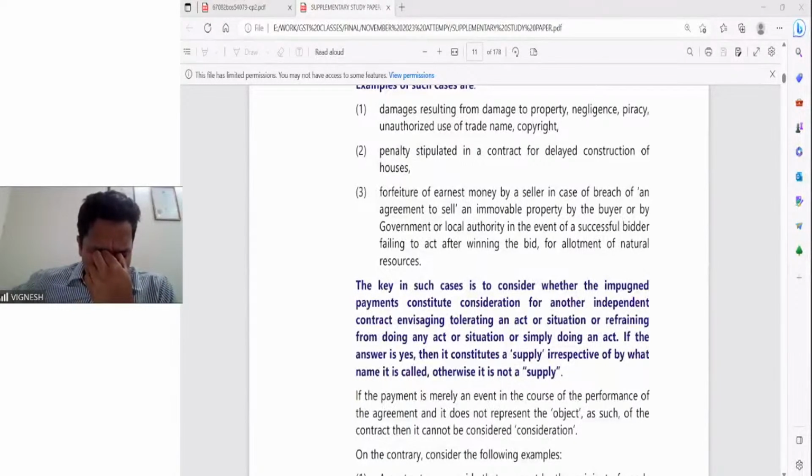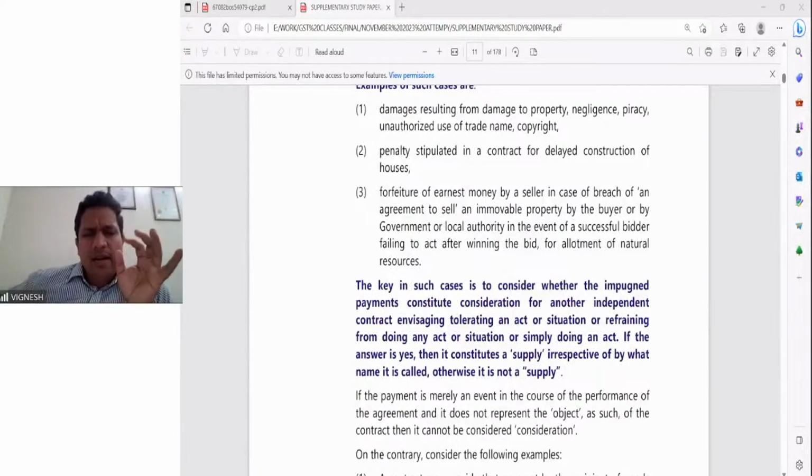Another important point is the clarification with regard to perquisites given to the employees. If any perquisites are given to the employees, and the perquisites are mentioned in the employment contract, it is covered under Schedule 3, not chargeable to tax. Clarification is given. Apart from that, the major clarification, not amendment as such, is related to liquidated damages. Main important point, you have to keep it in mind.